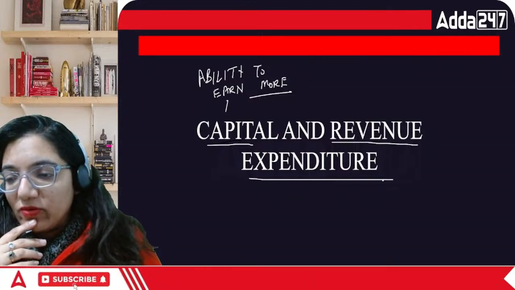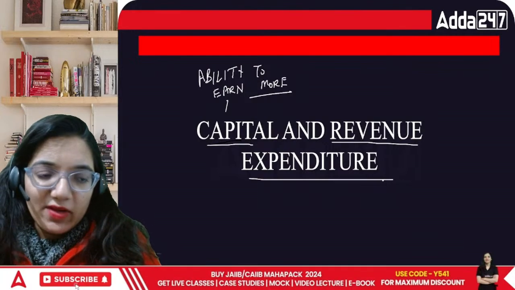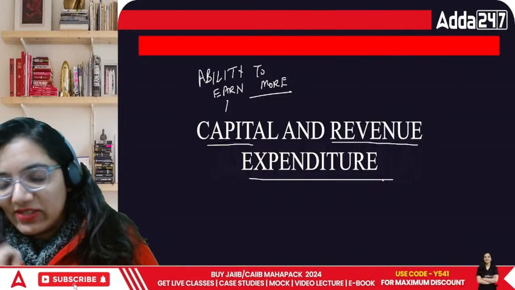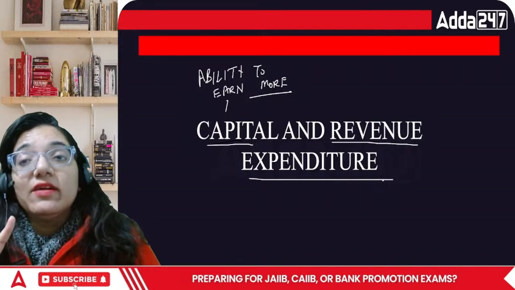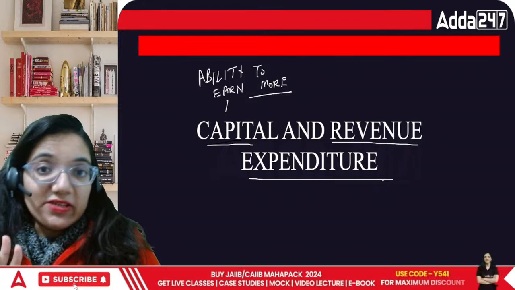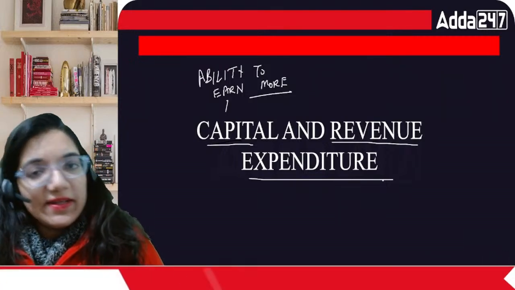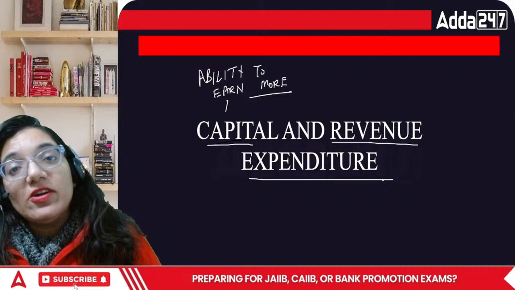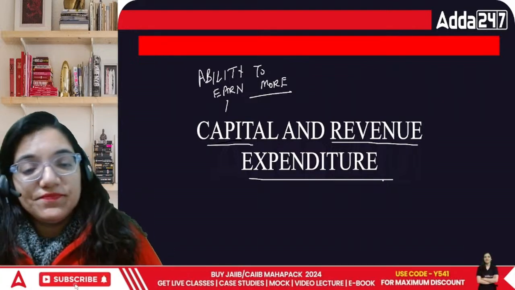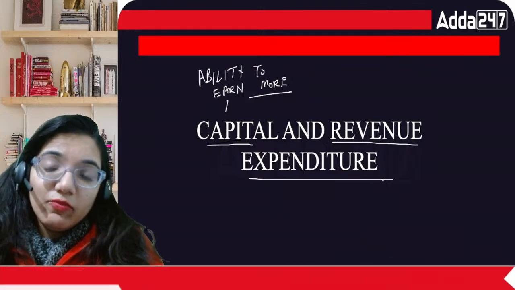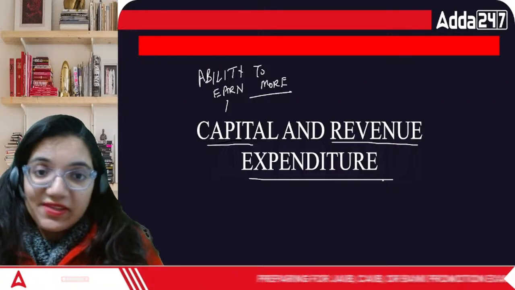For example, if I want to earn from my shop, I have to bear the electricity expense. I have to bear the water expenses. I have to bear the expenses of the rent and the expenses of the material that I'm requiring. Technically, these expenditures are required to earn basic income, right? So to earn more, what should I do? I have to expand my shop. That is something that can be done.